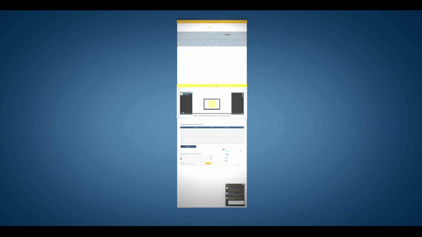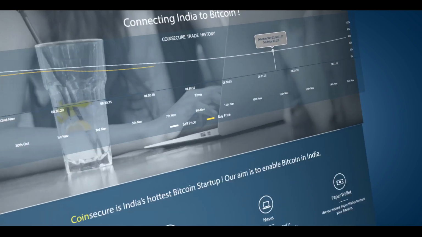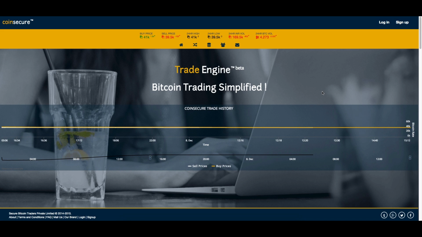Bitcoin trading simplified. Trade engine. How do you trade your Bitcoins easily and securely in India?